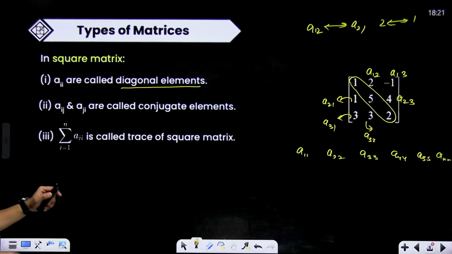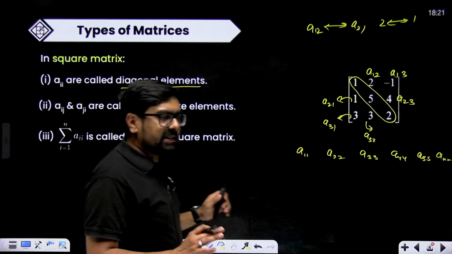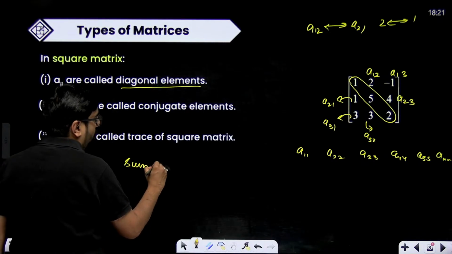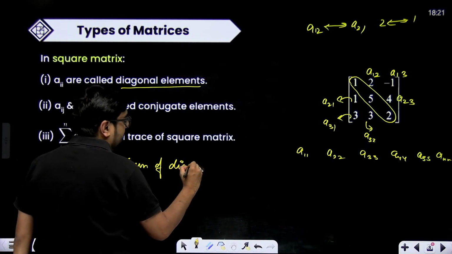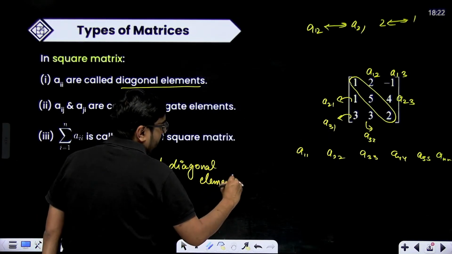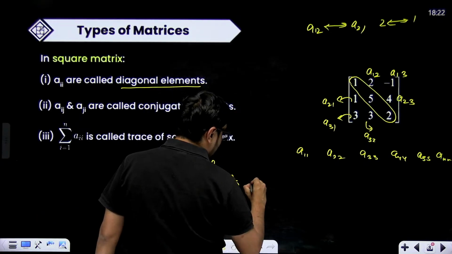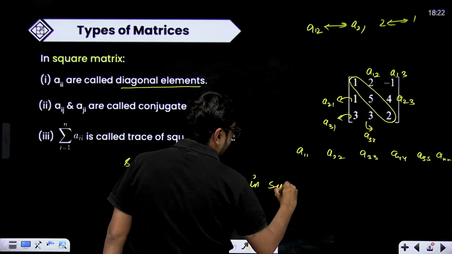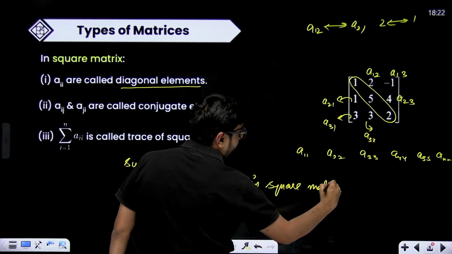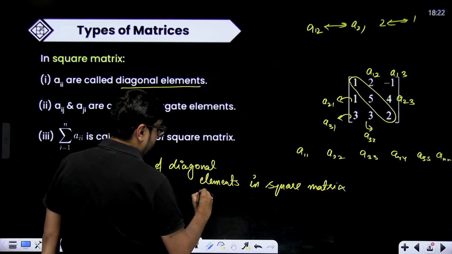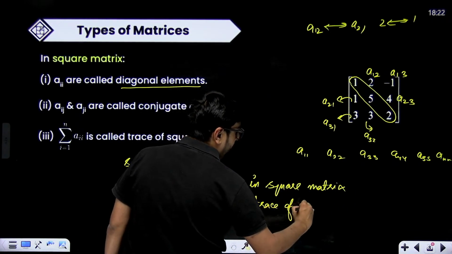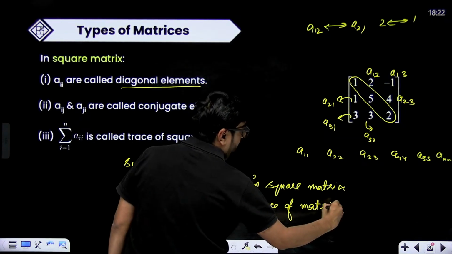One more thing which is defined, although it is not defined in NCERT and there are no questions on this: the sum of diagonal elements in a square matrix is called the trace of the matrix. Just remember this as a definition.